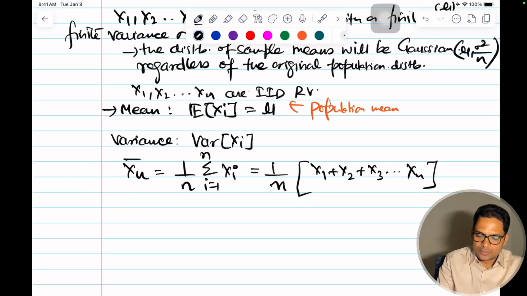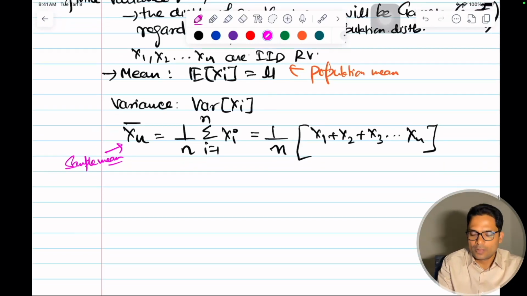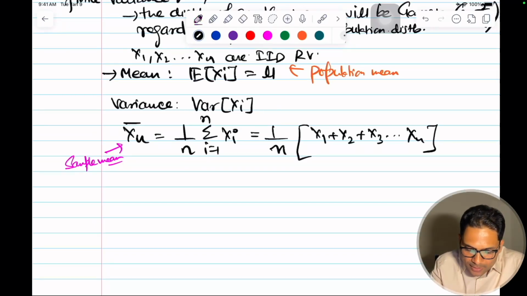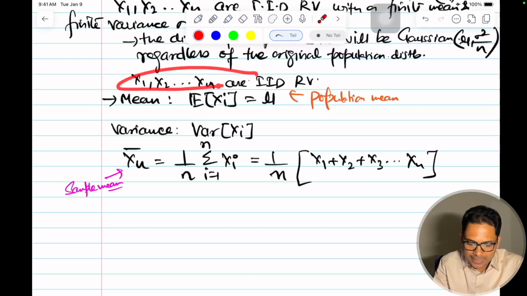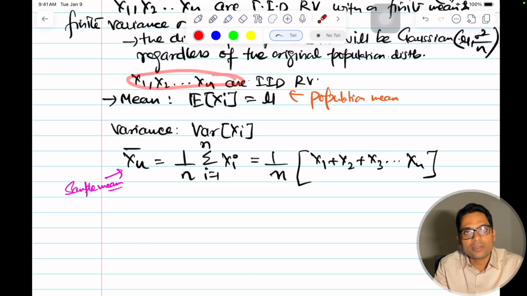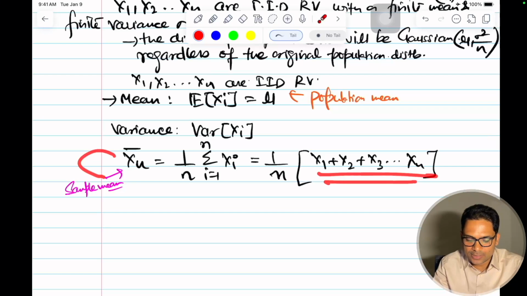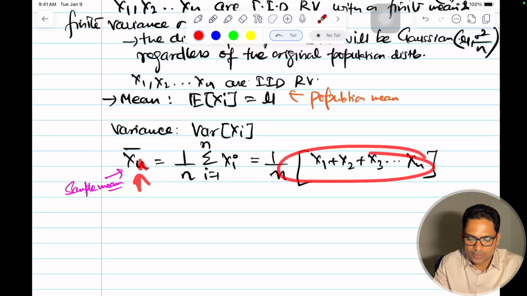This is your population, this is your sample mean. Just watch carefully. This xi denotes the data that we collected. This xn bar is the mean of this data, the sample mean.